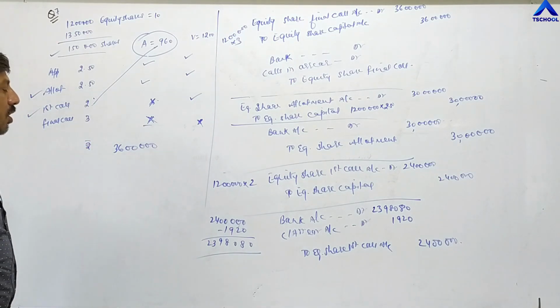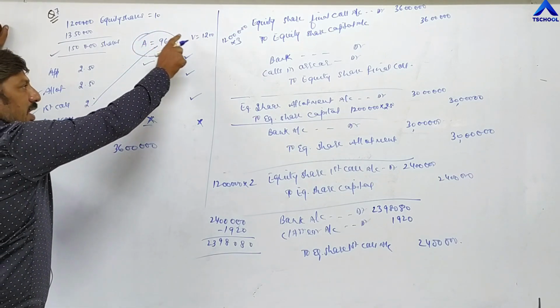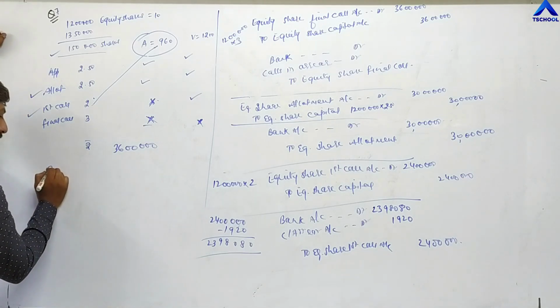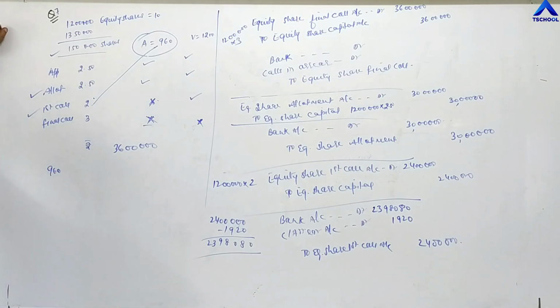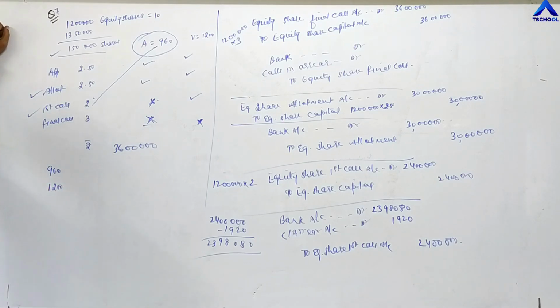But the company has not received money from Aishwarya and Vinay. Aishwarya has 960 shares, whereas Vinay has 1,200 shares.